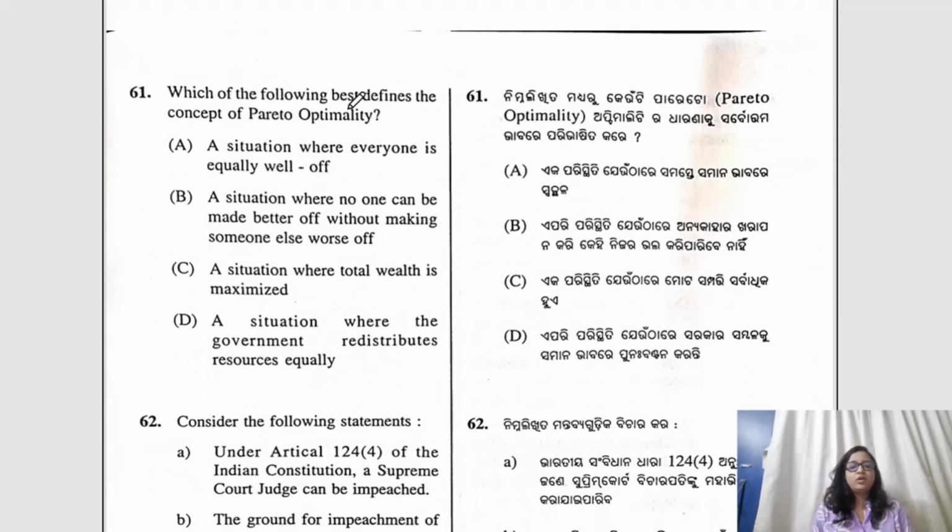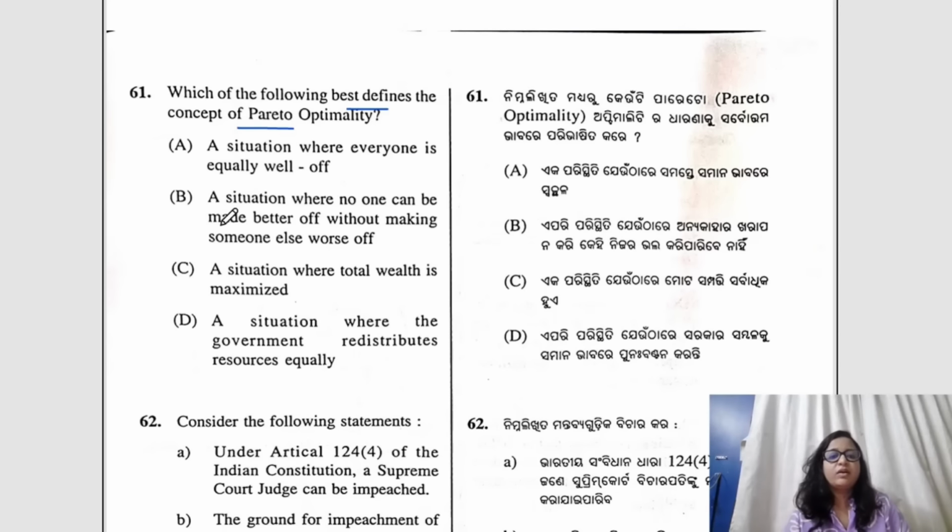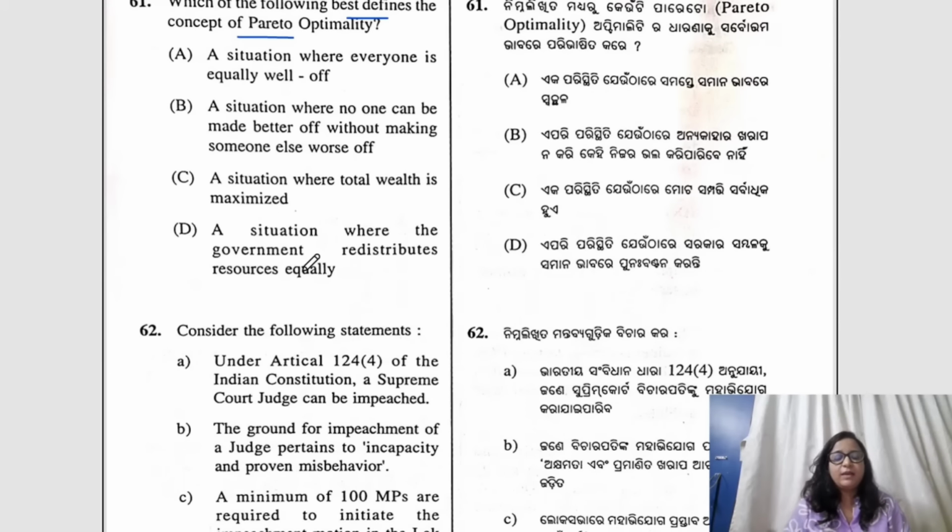Question number 61. Which of the following best defines the concept of Pareto optimality? Here the right answer would be B. Okay, a situation where no one can be made better off without making someone else worse off. This was in news.